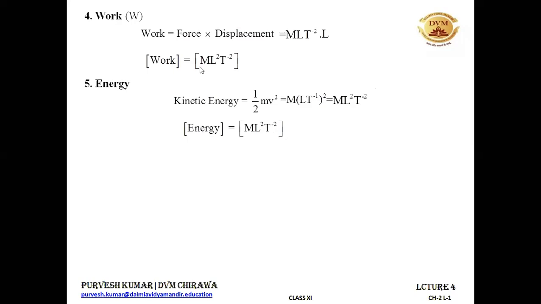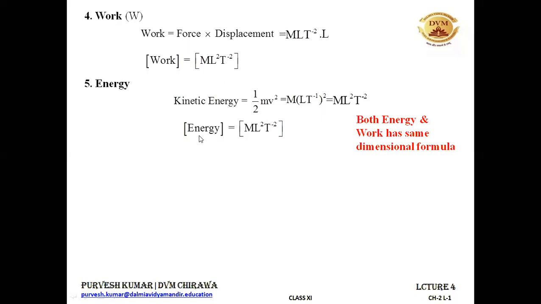You can see that work and energy have the same dimensional formula. That's why we say that work gets stored in the form of energy, because more or less they are the same thing. And they also have the same units. Work done is measured in joules, and energy is also measured in joules. That's why they have the same dimensional formula.